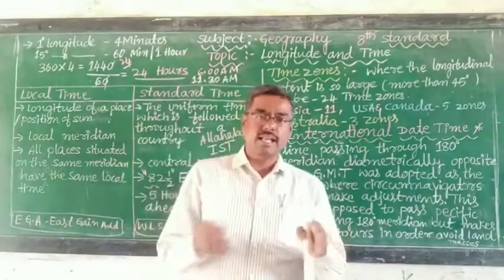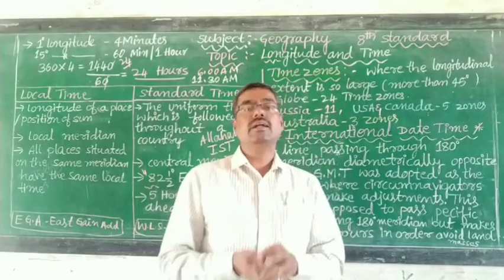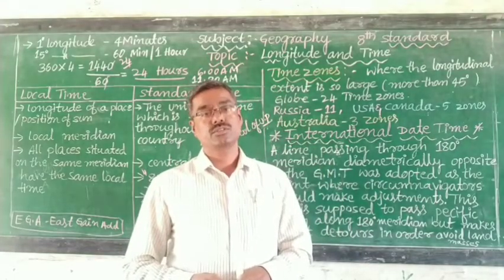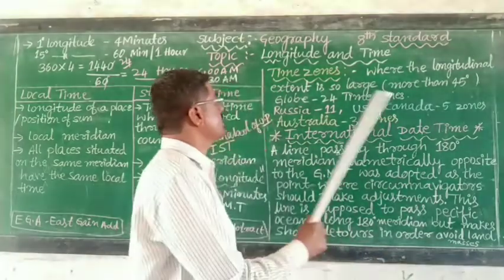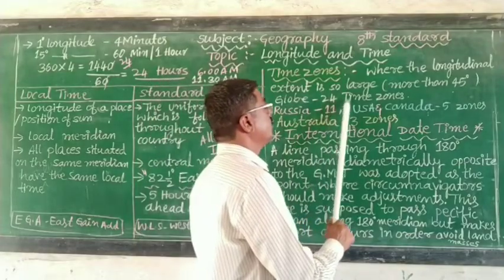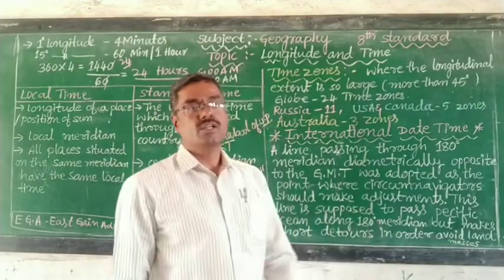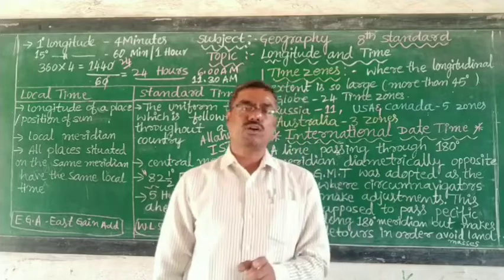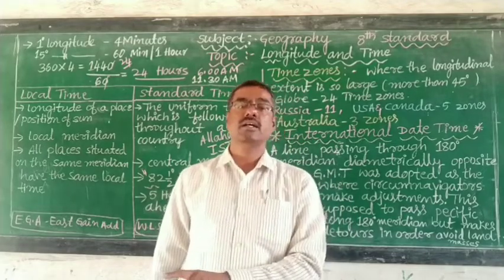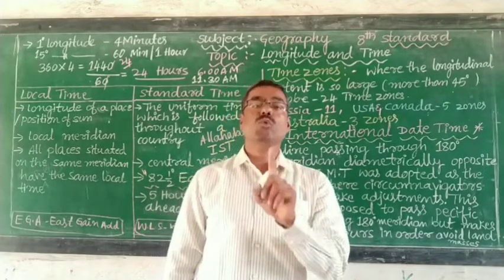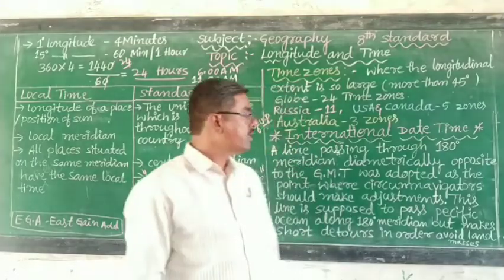The land surface is divided into time zones. The whole globe is divided into 24 time zones, so the time differs from one zone to the next by only 1 hour.